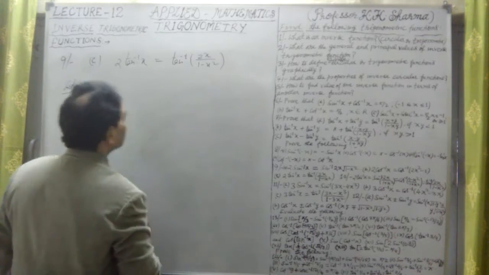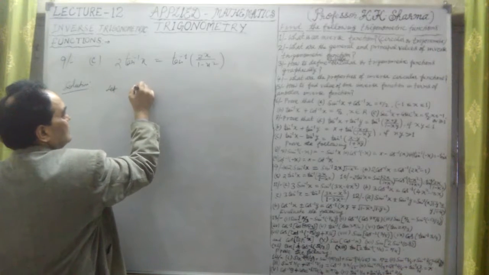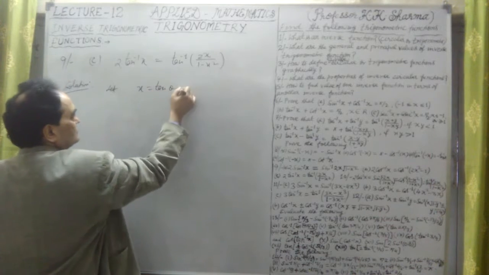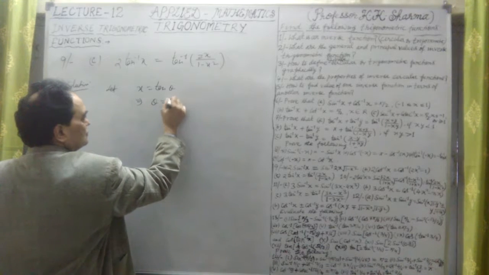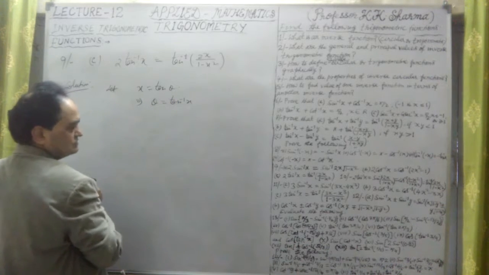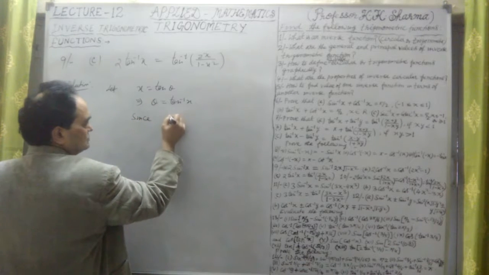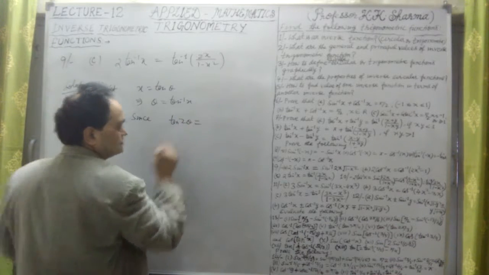Okay, so let us take this. Let us assume that x equal to tan theta. This implies that theta is equal to tan inverse x. Since we know this, tan 2 theta is equal to, what is the formula for tan 2 theta?